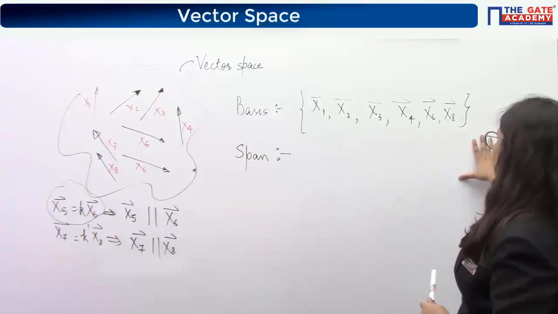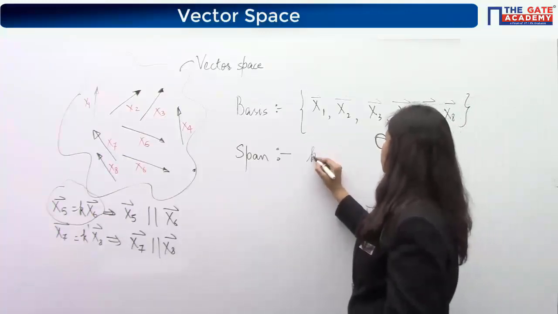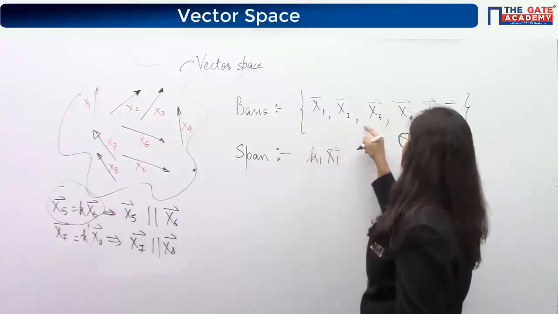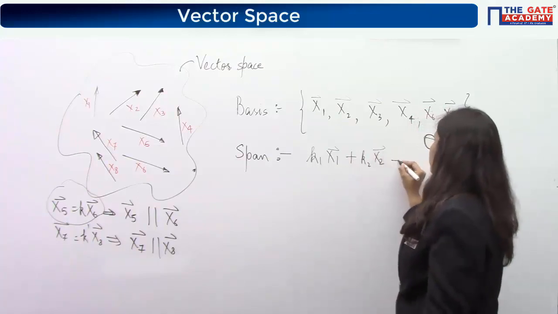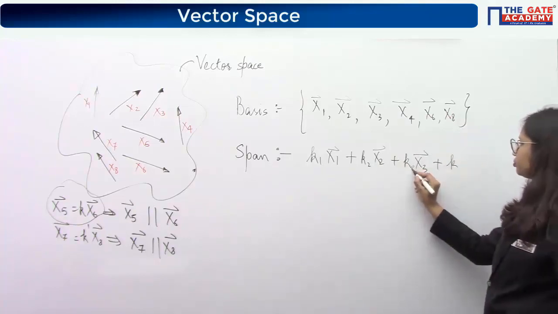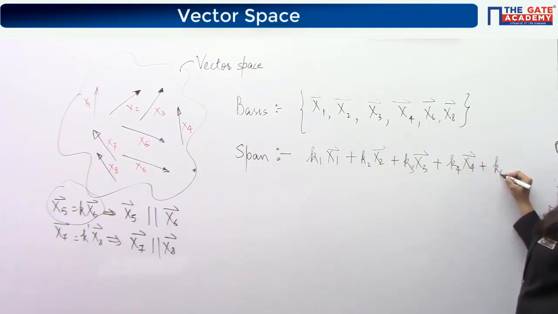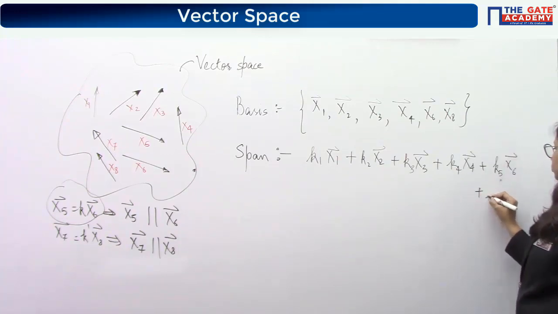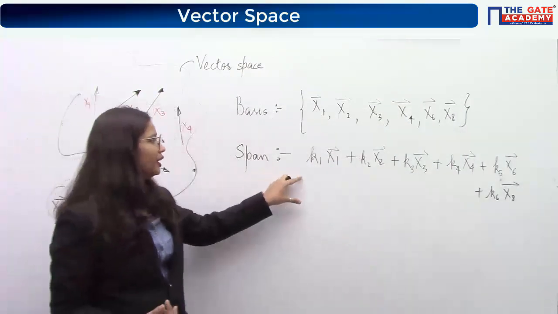Basis is just write them as in a set. Span is what? Write them as a linear combination. Linear combination means this thing, because x1, x2, x3, these are linearly independent. So linear combination of all these vectors is nothing but a combination. Linear combination means this mathematical value is known as span.